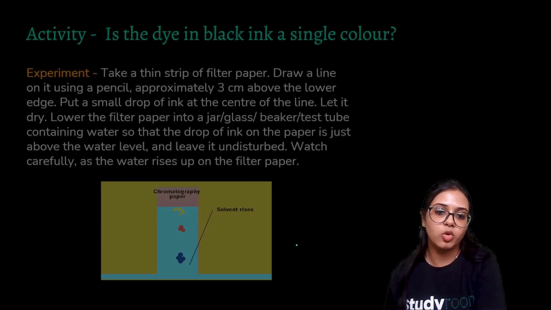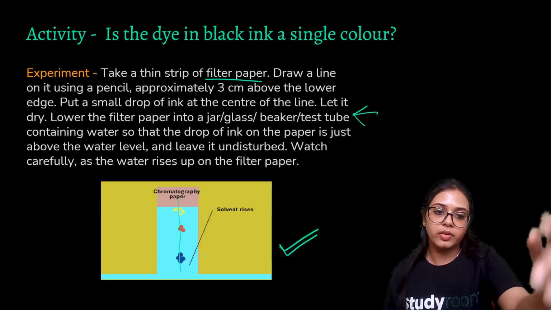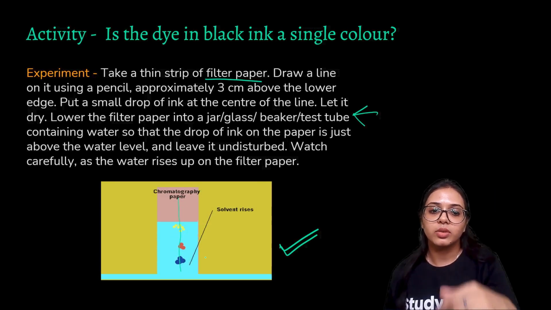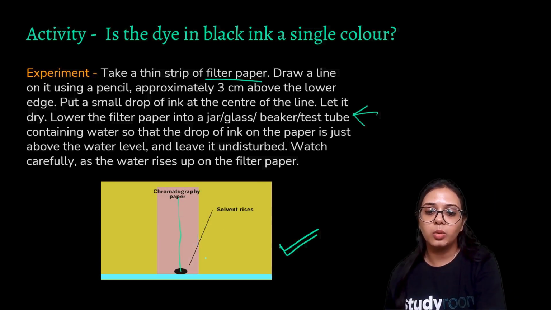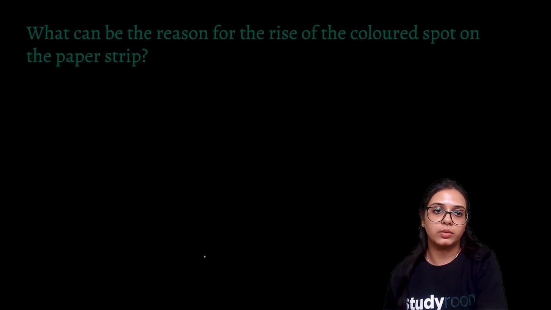So when water is allowed to pass through it, we observe, as you can see in the small animation, that it is splattering into different colors, right? Blue, red, yellow, other substances. So from this experiment, we can conclude that the black ink, that dye, is not a single color, but is a combination of more than one color.